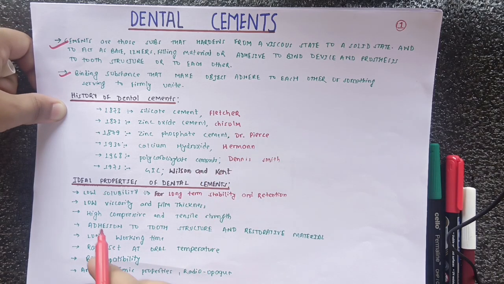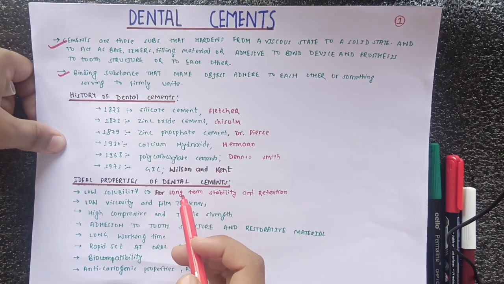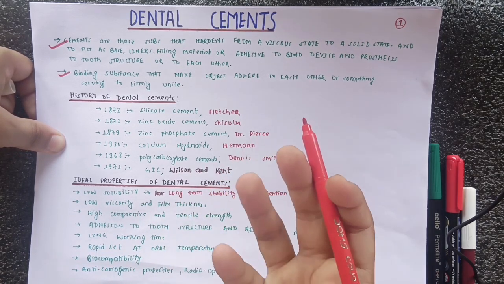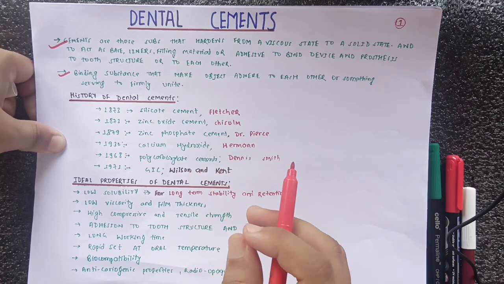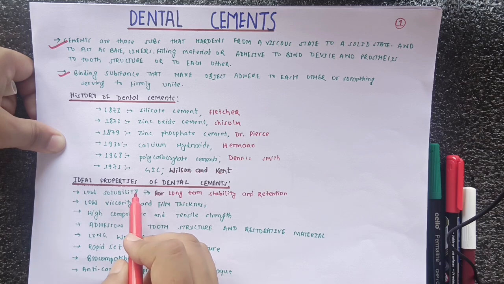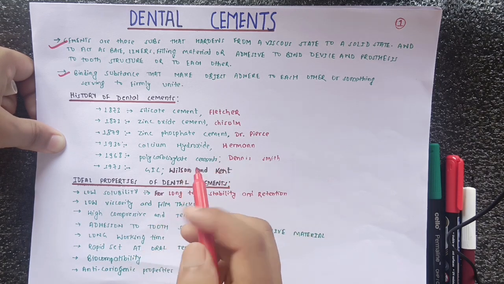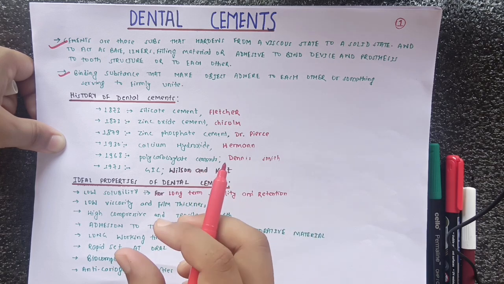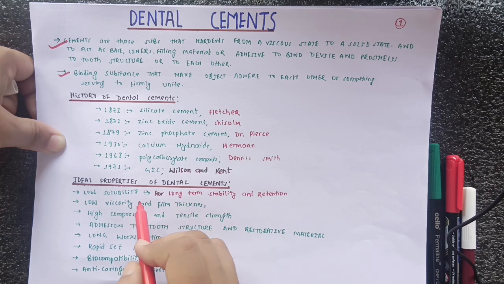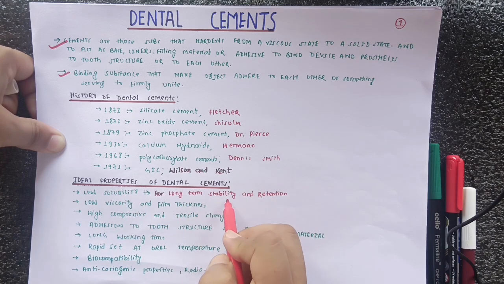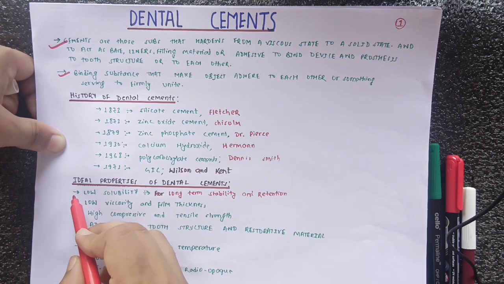After that we will study the ideal properties of dental cement. The ideal properties include those properties of any substance that are required to be a proper dental cement. Our first ideal property for being a proper dental cement is low solubility, meaning how soluble the dental cement would be. If it is low in solubility, then for a long time it gives us stability and retention. So low solubility provides us long-term stability and retention.